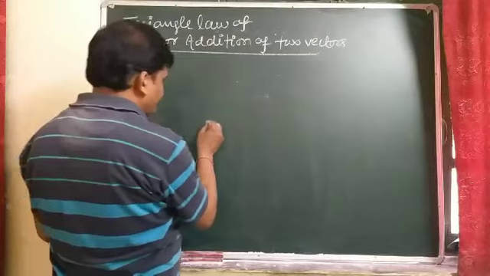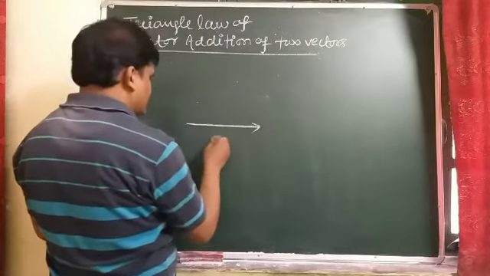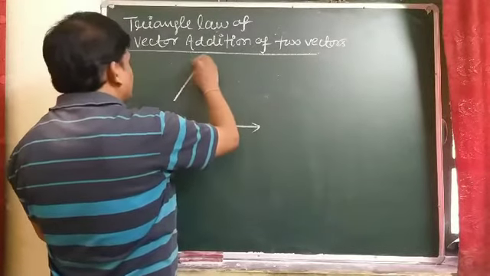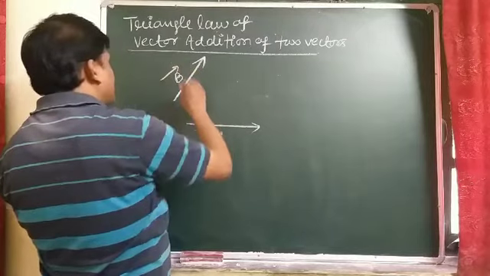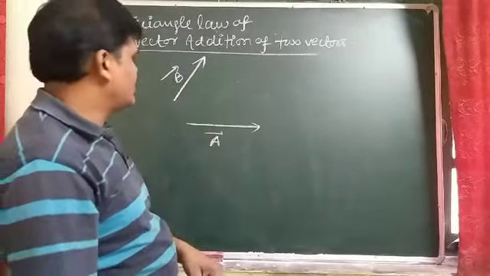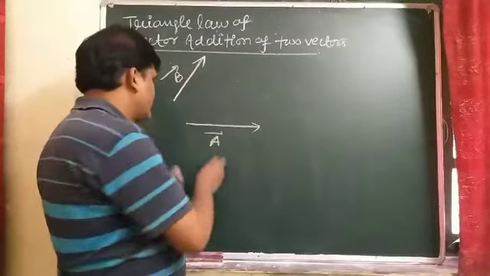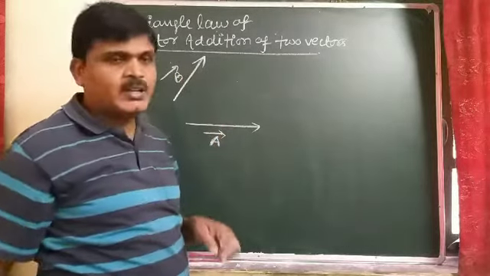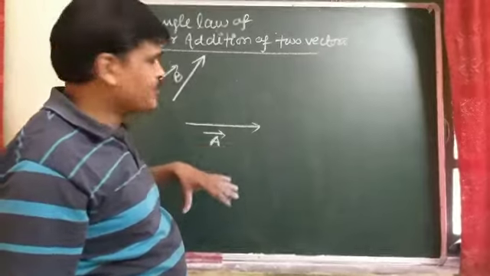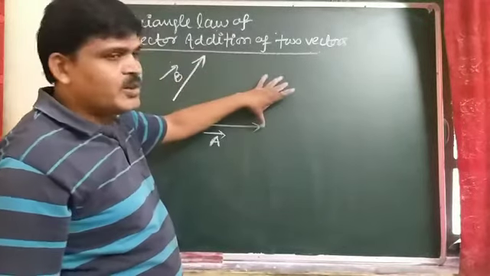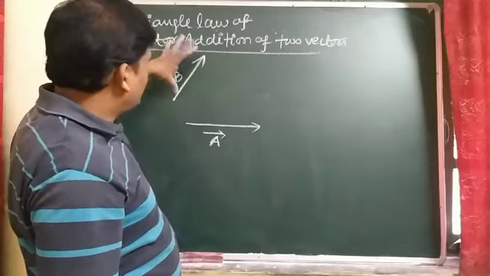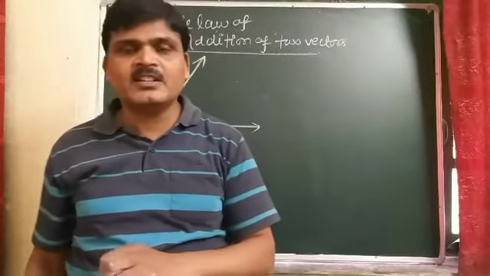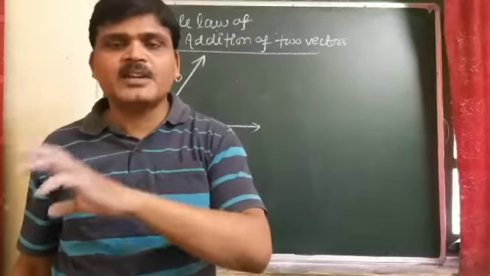Suppose, students, vector A and vector B are given in these directions, and we have to add vector A and vector B. We can also add vector B plus vector A, but in the first case we add vector A to vector B. And students, one thing should be remembered: by displacing a vector to any position without changing its direction, the vector remains the same, the vector doesn't change.